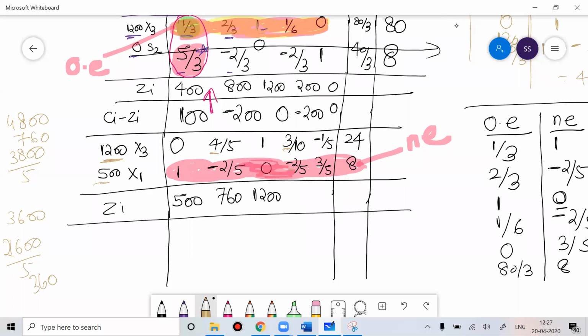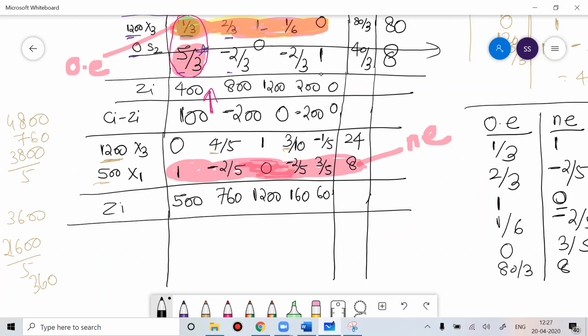Now here the denominator is 5 in both cases, so you can write 1200 minus 1200 plus 1500, which means 300 by 5, and 300 by 5 means 60.